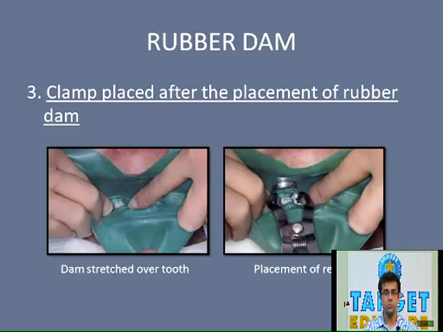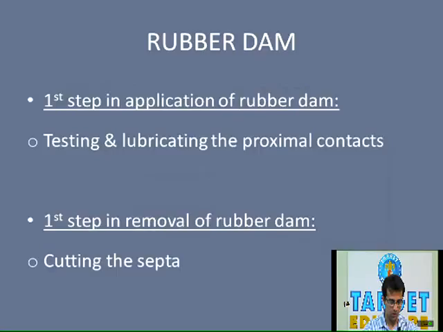Now this technique has one disadvantage: while the clamp is placed, we cannot see the surrounding tissues or the gingiva. There is a possibility that the clamp may be placed in such a manner that it impinges upon the underlying gingiva. The advantage is that it reduces the risk of the retainer being swallowed. Also, it solves the occasional difficulty of trying to pass tight or very tight contacts. Next is the testing and lubricating of the proximal contacts prior to the placement of the rubber dam.